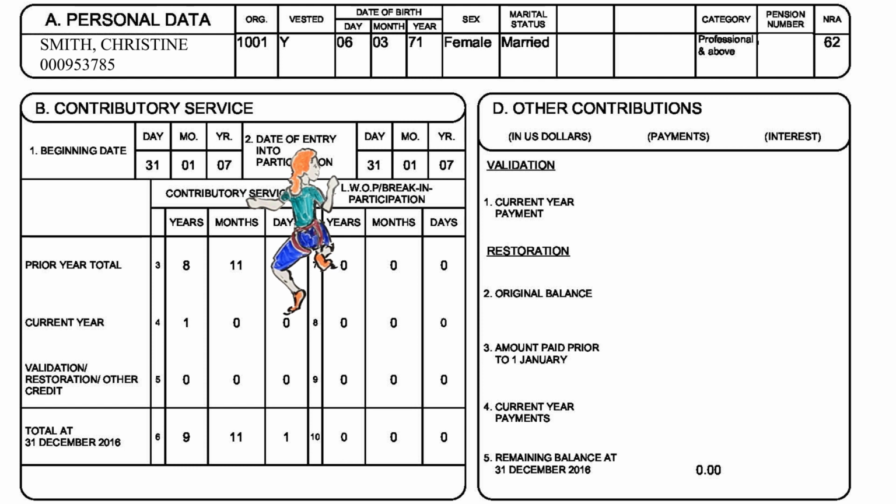B. Go to the Contributory Service box. You will now see 2 dates. The second date, the date of entry into participation, is the date at which you qualified to be a participant in the pension fund. The beginning date represents the date from which the fund would start counting your contributory service. For most participants, these 2 dates are the same, but not always. For example, the dates could be different if a participant elected to validate, restore, or transfer pension rights. Then, their beginning date would be earlier than their date of entry. See whiteboard number 9 and visit the unjspf.org website for more information.